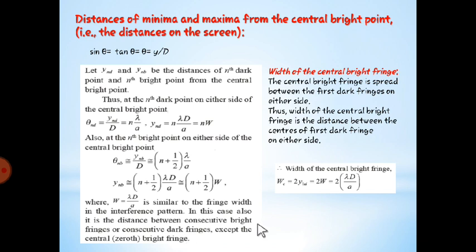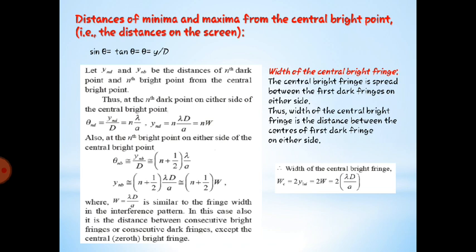And then we have to find out the width. As we have seen in interference, what was that? Fringe width, right? And also, the width of the central bright fringe will be given by this formula, which is twice y nd, which is twice lambda d by a.